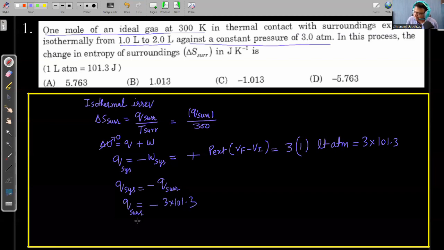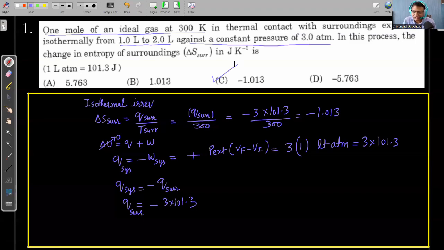Now you can simplify this. This value is in joule, right? So the entropy change of the surrounding is minus 3 into 101.3 divided by temperature, and temperature is 300. On simplification, we are getting 1.013. So this is the answer, right?